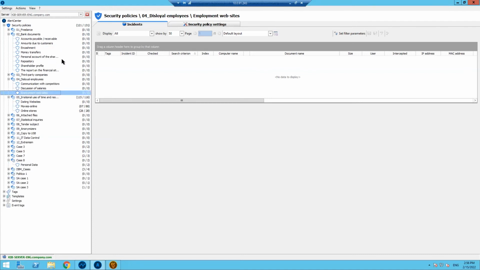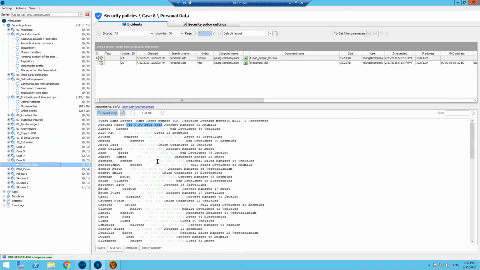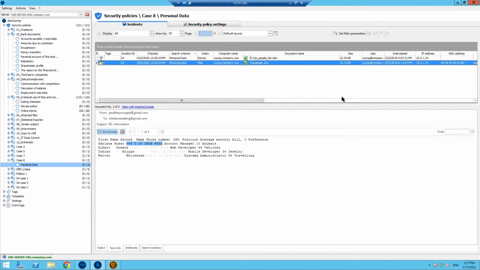It can be tracking of sending some documents with some confidential data, or as in this case, some bank documents. It can be monitoring of sending of some personal data. As in our case, we are looking for some telephone numbers. The system allows us to check if someone shares not a specific number that we know, but any personal data can be monitored. In this case, this is how our interception looks like in general.